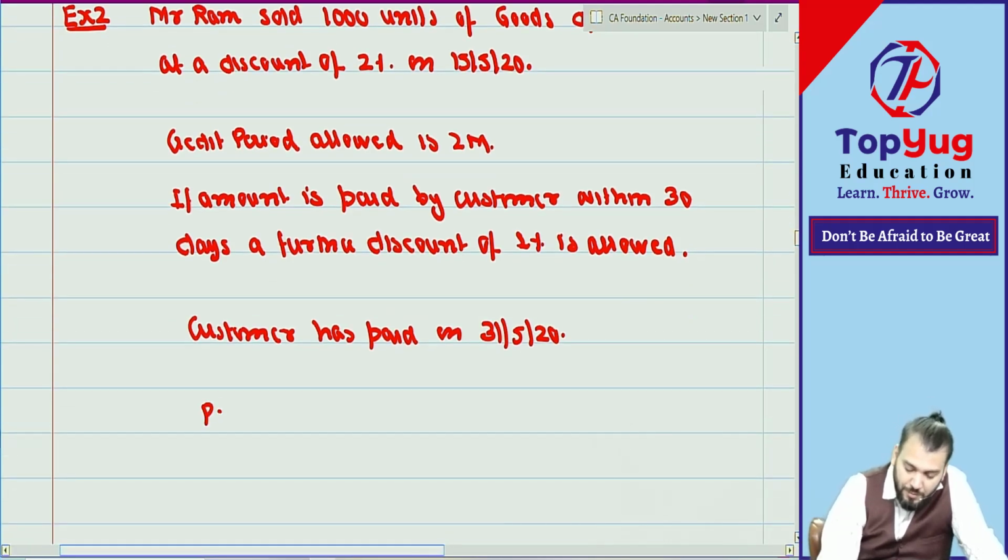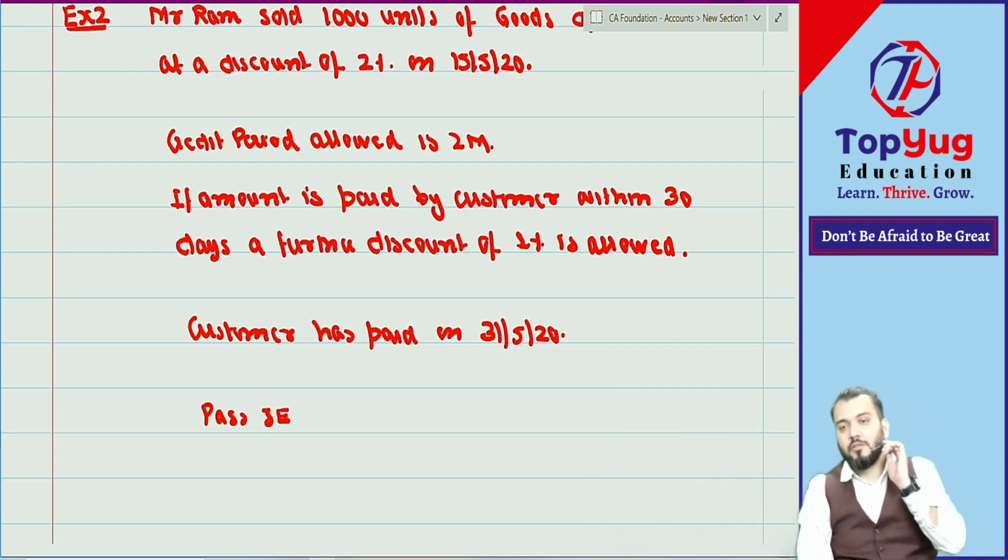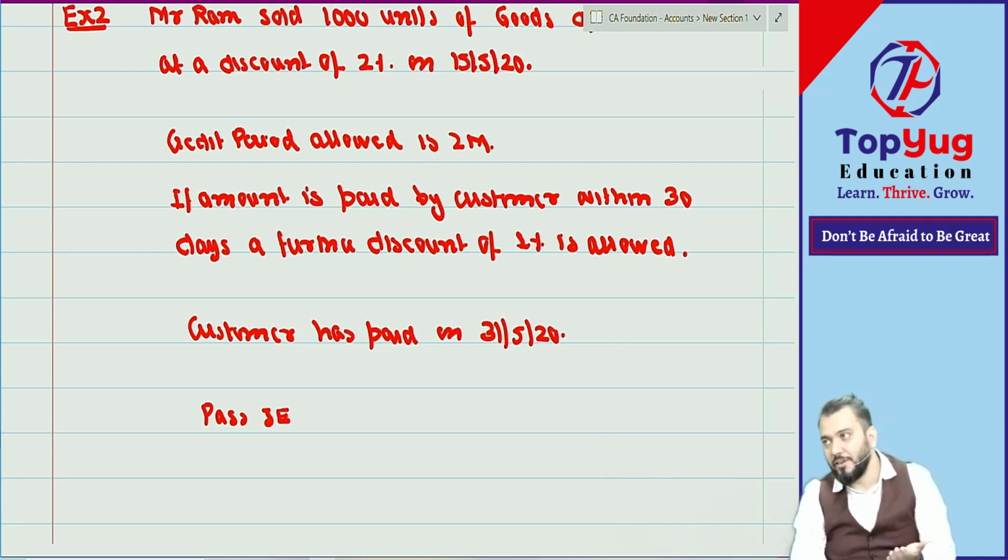Pass the journal entry. Have you understood? Do it. First calculate in a statement, then pass the journal entry. This is from the sales point of view. Sales.